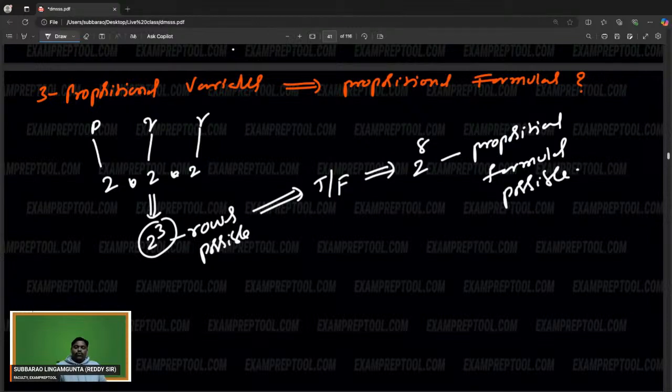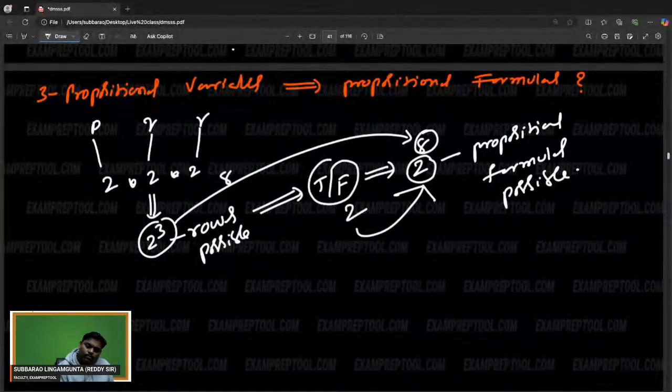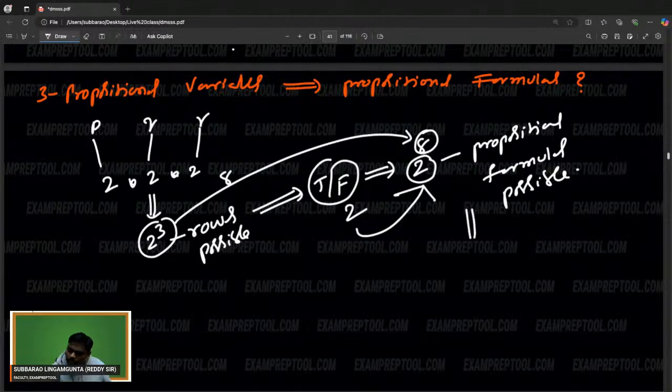2 cube rows possible. Every row you can keep true or false, means two choices. Two choices. So this 2 came from here. This 8 came from here. If you observe clearly, 2 power 8, 256 propositional formulas possible.